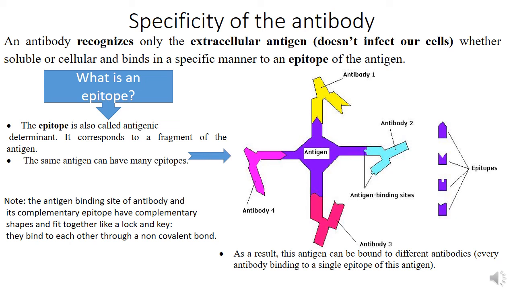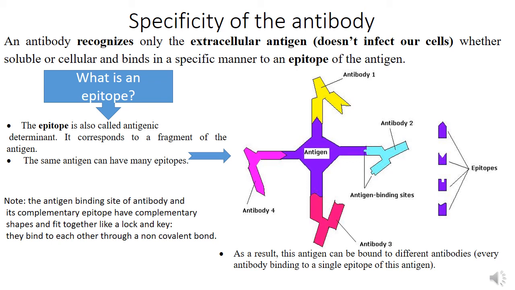Antibody 3 and antibody 4 also bind to their specific epitopes. So you see that the same antigen having 4 different epitopes can be bound by 4 different antibodies. So I can't say anymore that the antibody binds only to one antigen. Actually, the antibody binds to an epitope that is a fragment of the antigen.